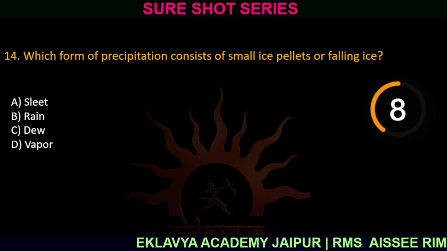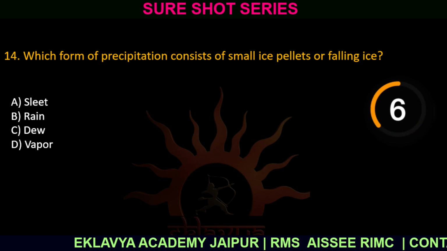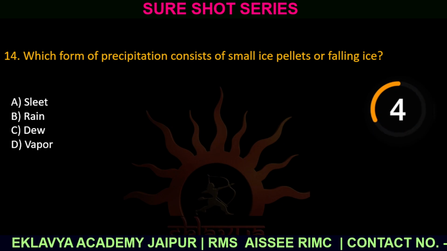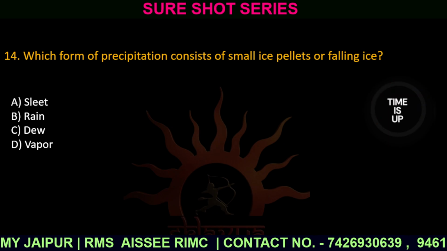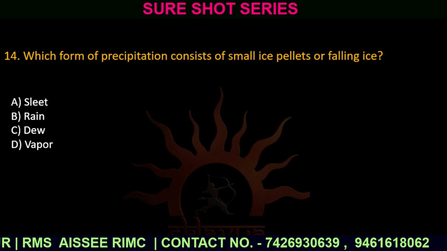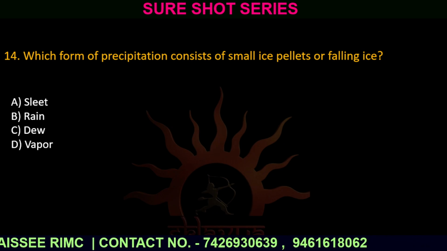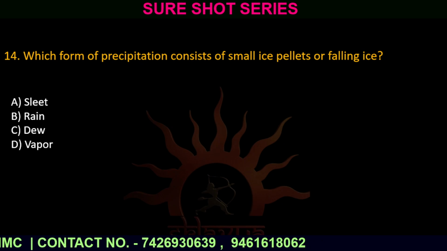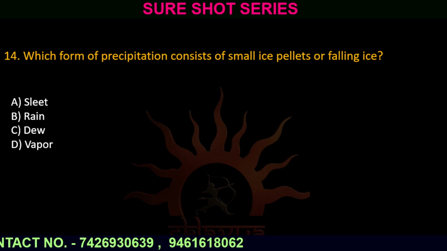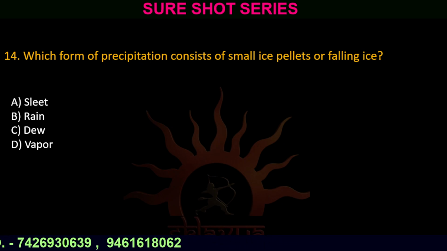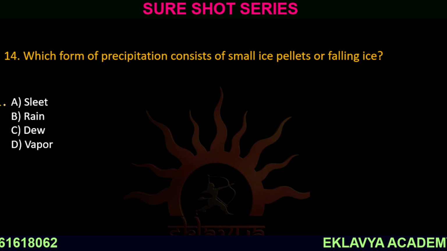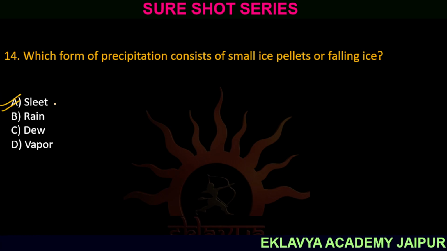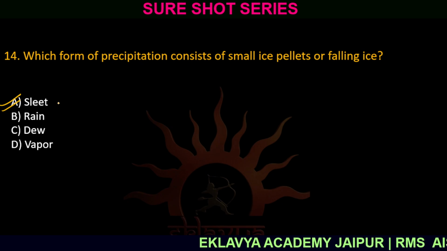Question number 14. Which form of precipitation consists of small ice pellets or falling ice? Option number A, sleet. Option number B, rain. Option number C, dew. And option number D, vapor. The correct answer is option number A, sleet. It is the frozen precipitation.